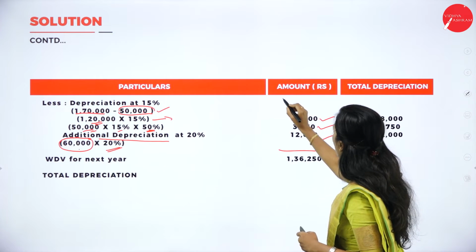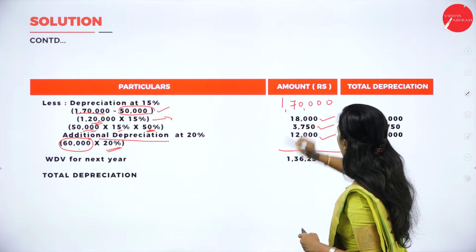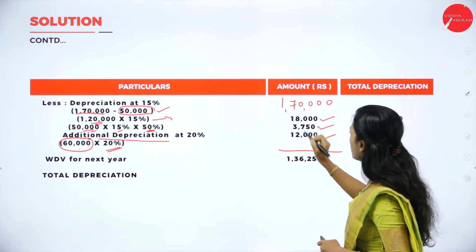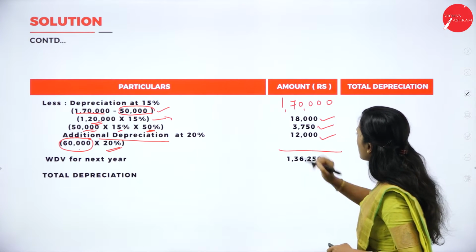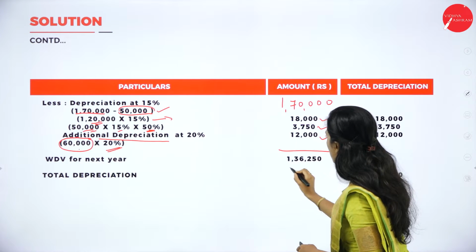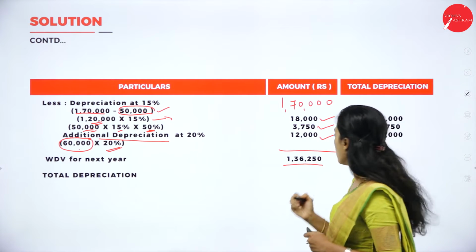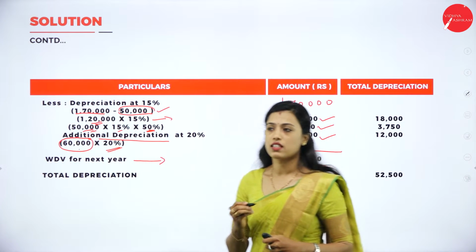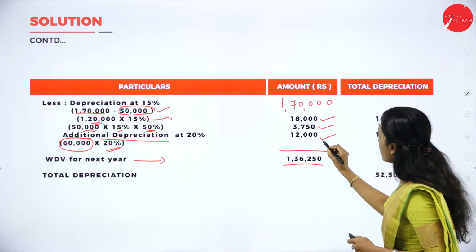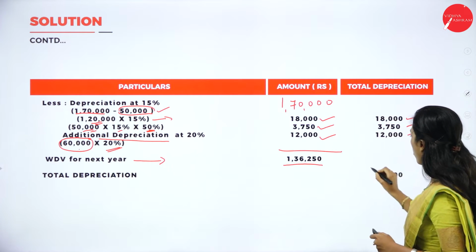So from 1,70,000, we should deduct 18,000, 3,750 and 12,000. So we'll get 1,36,250 as WDV for next year. So this depreciation we have to write in the depreciation column.